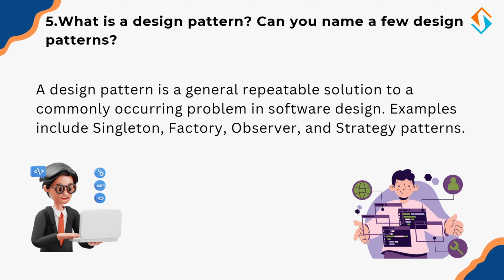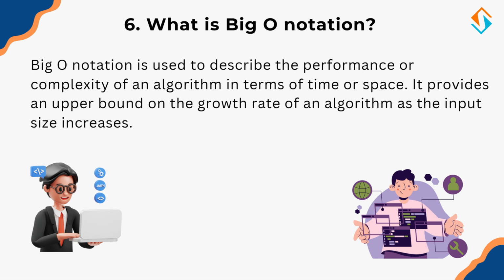Some popular design patterns include: the singleton pattern, which ensures only one instance of a class exists; the factory pattern, which creates objects without specifying their exact class; the observer pattern, which allows multiple objects to listen for updates; and the strategy pattern, which enables switching between different algorithms dynamically. Understanding design patterns helps in writing modular and maintainable code, but how do you measure the efficiency of the code we write? That's where big O notation comes in.